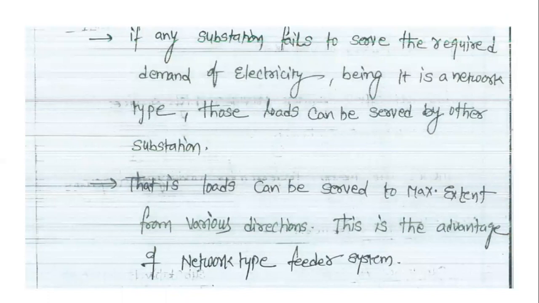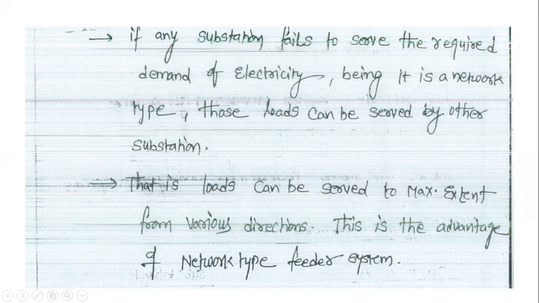If any substation fails to serve the required demand of electricity, being a network type, these loads can be served by other substations. That is, the loads can be served to the maximum extent from various directions.